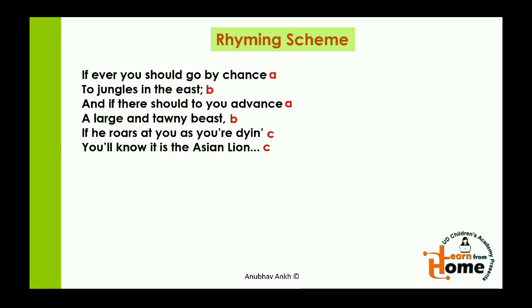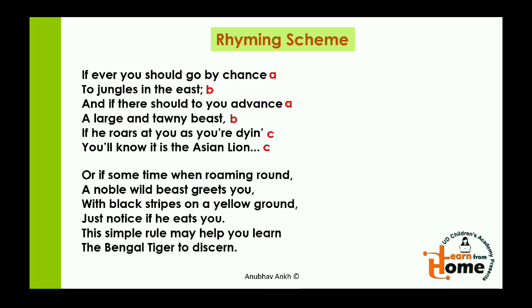In this poem, the same rhyming scheme has been followed throughout the poem. We'll see another verse to confirm it.